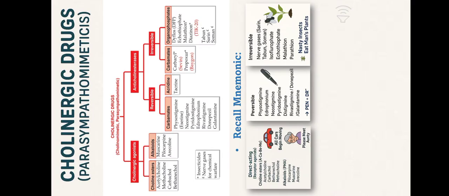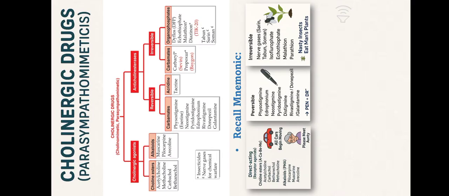This group includes physostigmine, edrophonium, neostigmine, pyridostigmine, distigmine, and CNS-selective drugs like rivastigmine, donepezil, and galantamine used in Alzheimer's disease. The irreversible agents are mainly organophosphates, which are widely used as insecticides.